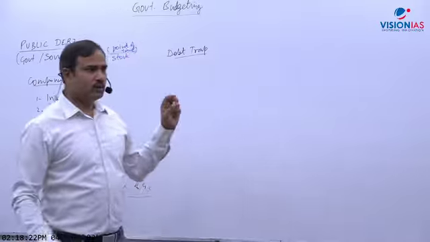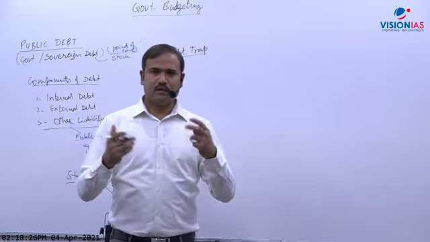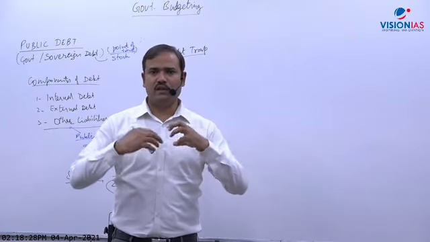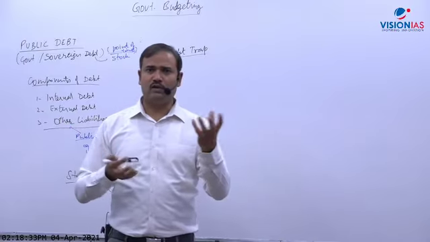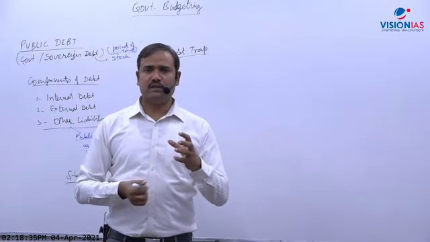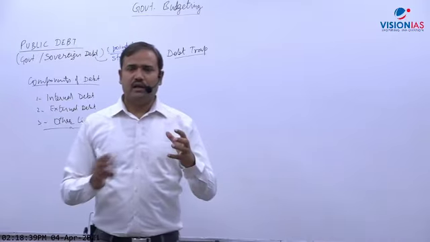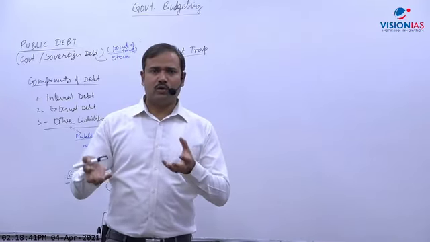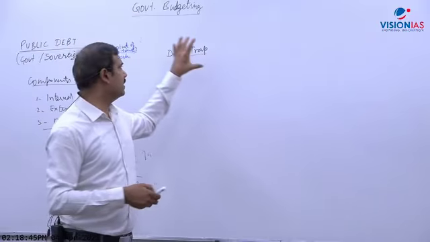So it means that the person or government is not able to pay installment on loan. It doesn't have so much revenue to pay installment, so it has to take a fresh loan. And in this situation, what happens? The government or the borrower becomes more and more indebted and the chance of default increases. So this is extreme indebtedness.